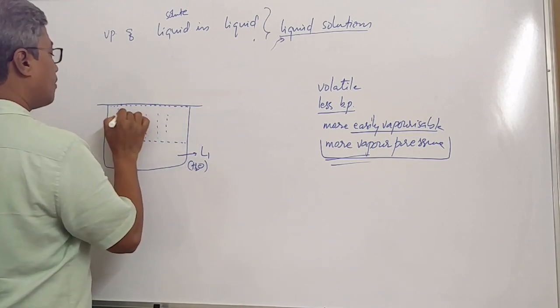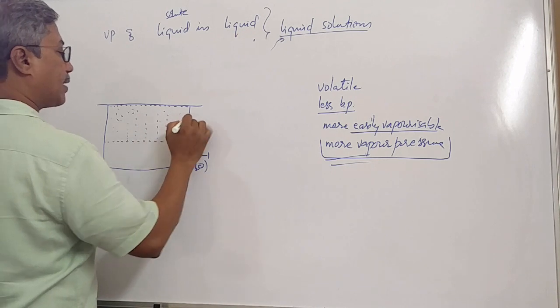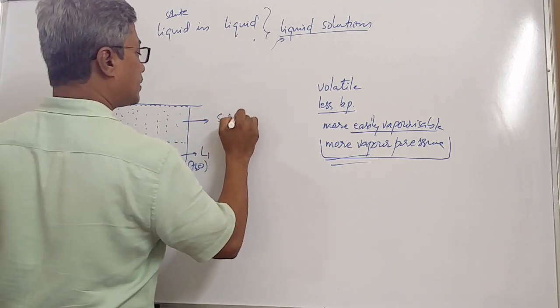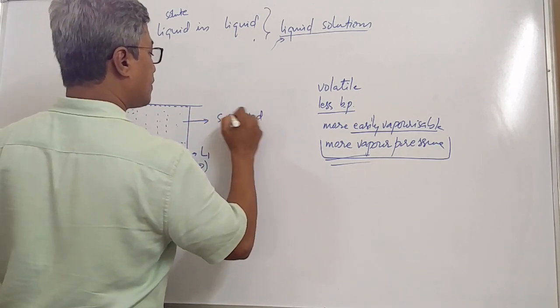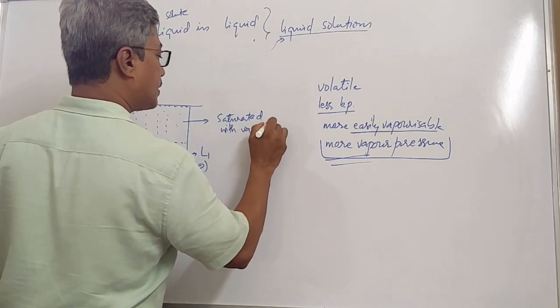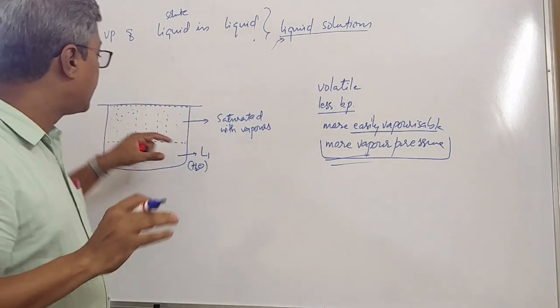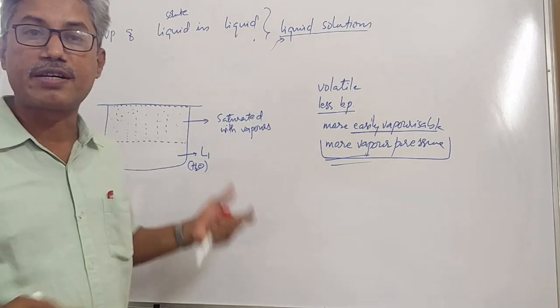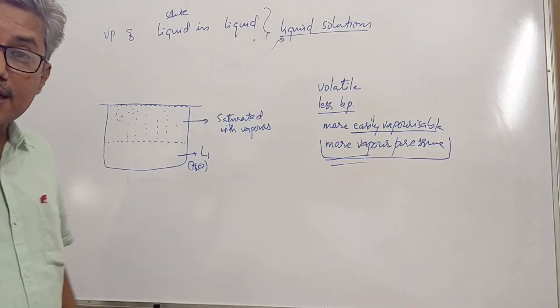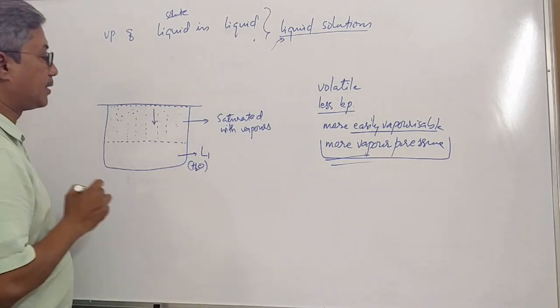Then what happens? Once this ambience, the area above the liquid, is saturated with water vapor, at that time what we notice is condensation takes place.